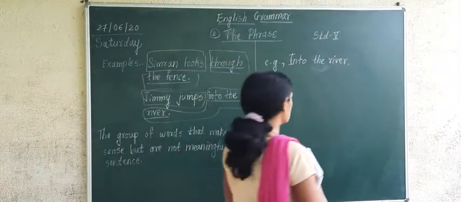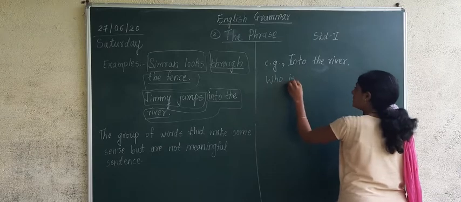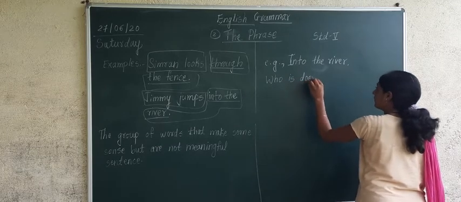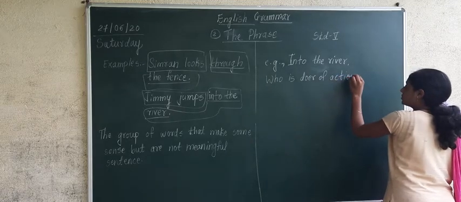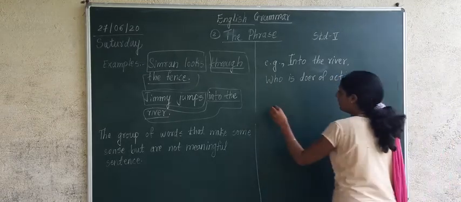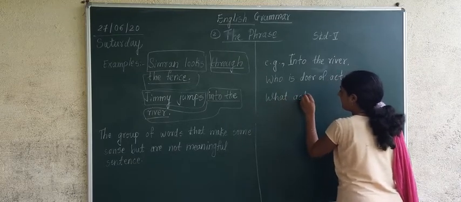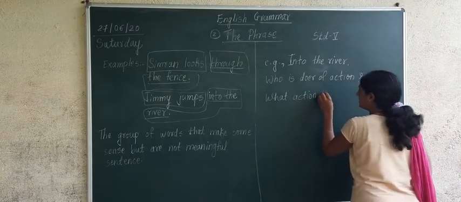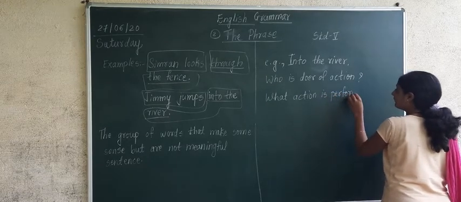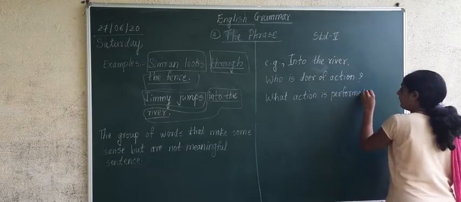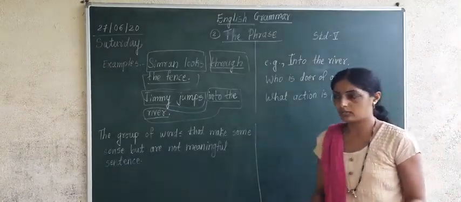Now the question is asked, who is the doer of action and what action is performed? Now in this sentence, what action is performed?